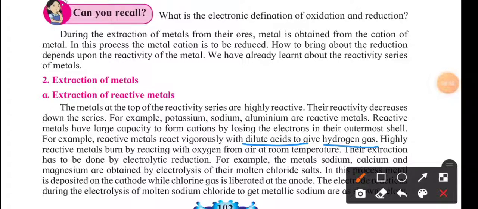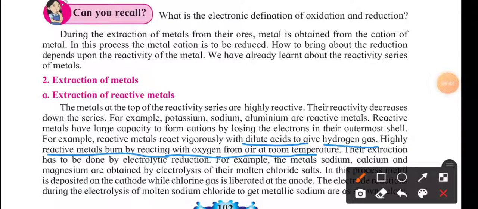So what happens if we take that sodium out of the kerosene and it is allowed to react with the air? Then what happens? It usually gets burned. Highly reactive metals get burned by reacting with the oxygen at room temperature. Usually these metals are highly reactive. That's why they react with the atmospheric air, and what is present in the air? That is oxygen. So they react with the oxygen and they usually burn. Combustion occurs, combustion हो जाता.